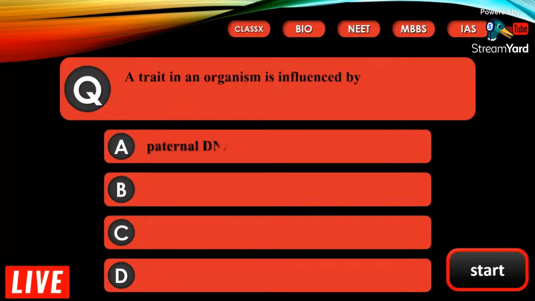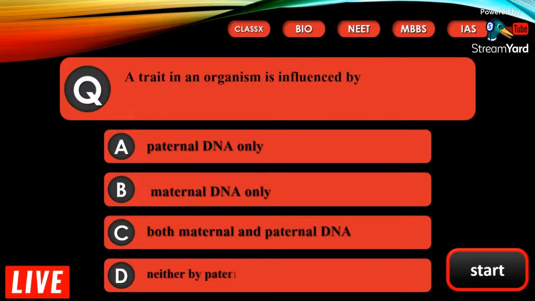A trait in an organism is influenced by A. Paternal DNA only, B. Maternal DNA, C. Both paternal and maternal DNA, D. Neither by paternal nor by maternal. Well, the correct answer here is C. Both paternal and maternal DNA.